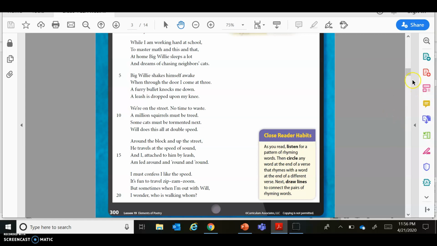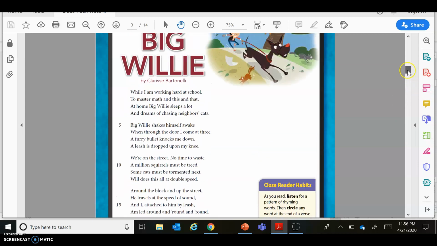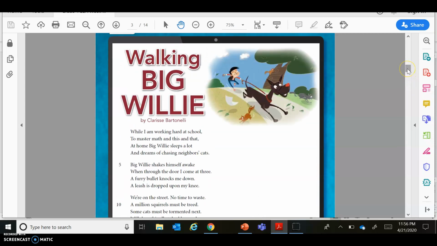So right there we have our poem, Walking Big Willie. Remember the first time I asked you to read just to see if you truly understood what was going on in the poem. So a couple of comprehension questions. Who is the main character in our story? So who is this story all about? You can find some clues in the title.